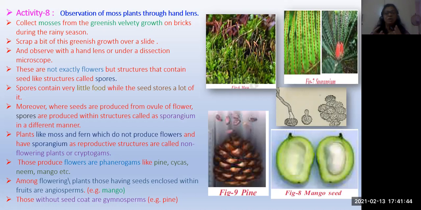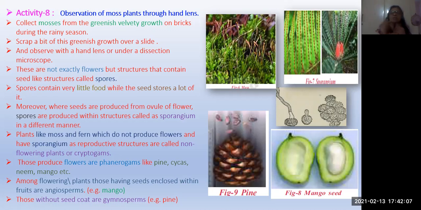Seeds are produced from the ovule of a flower, whereas spores, they won't have a proper flower or ovule, they produce the sporangium, just as we have seen in bread mold: sporangium, sporangiophore, spores, isn't it?